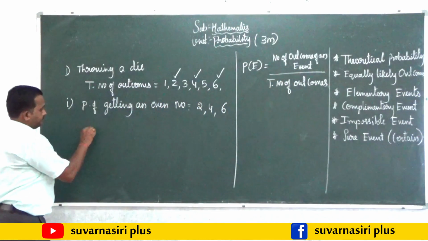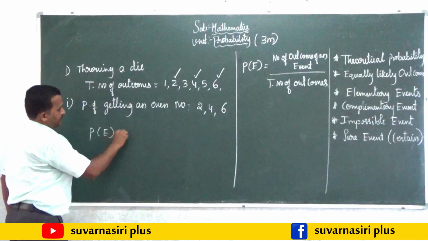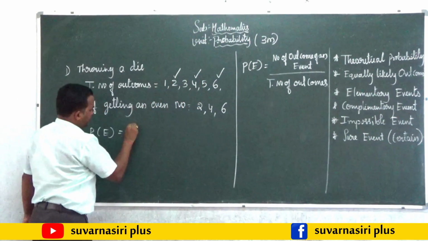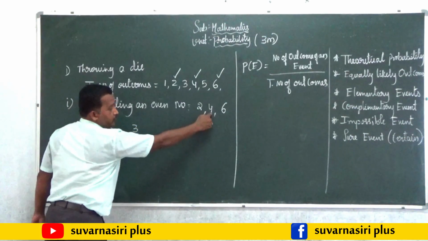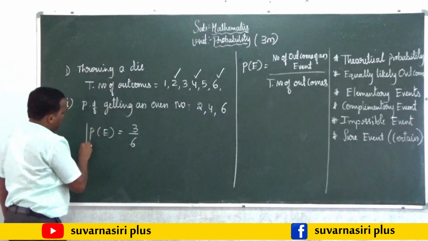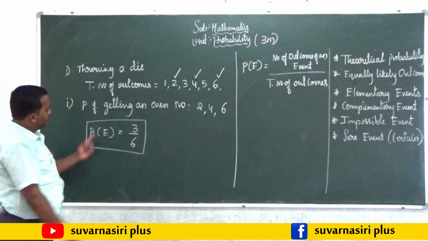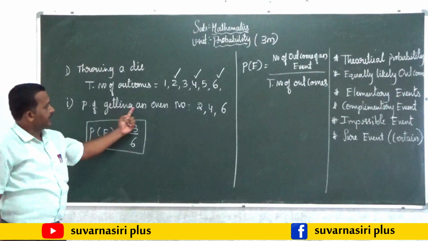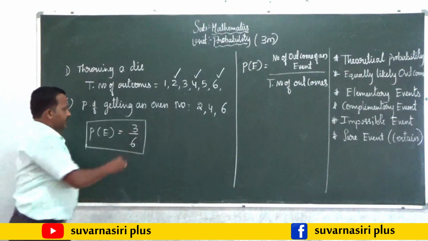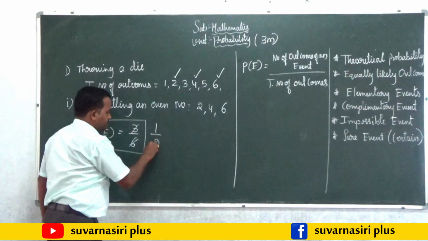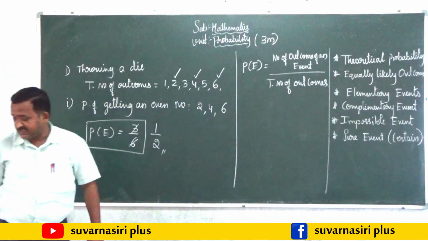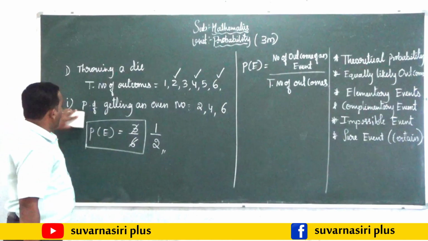Now the probability, P(E), is equal to how many possibilities are there for the event? 3, that is 2, 4 and 6, and the total is 6. Therefore the probability of getting an even number is 3 by 6. You can even cancel this and reduce it to 1 by 2, that is also right. Next we shall see equally likely outcomes.